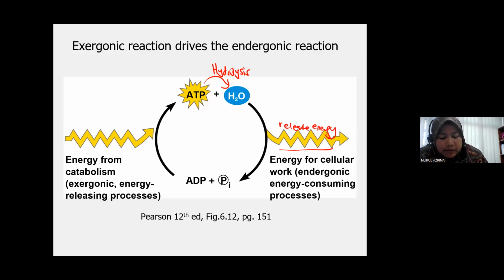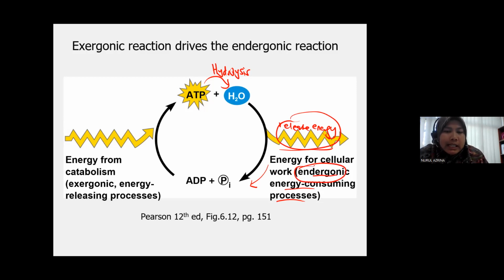Okay, so energy for cellular work, endergonic and energy consuming processes. So energy yang dilepaskan ni boleh digunakan untuk proses yang lain, which proses yang memerlukan penyerapan tenaga, which is endergonic.